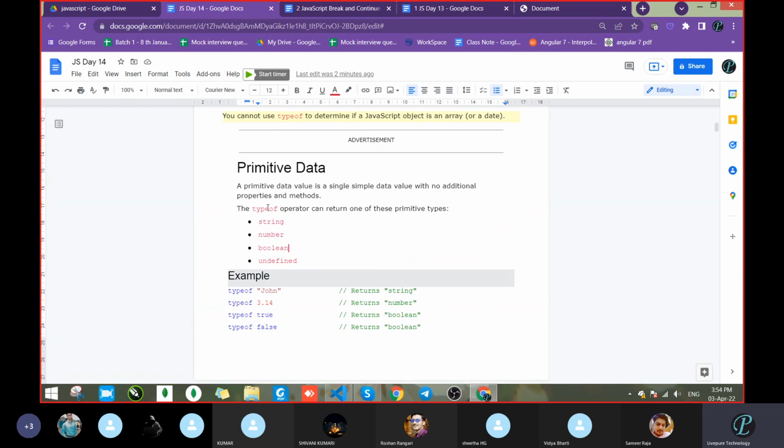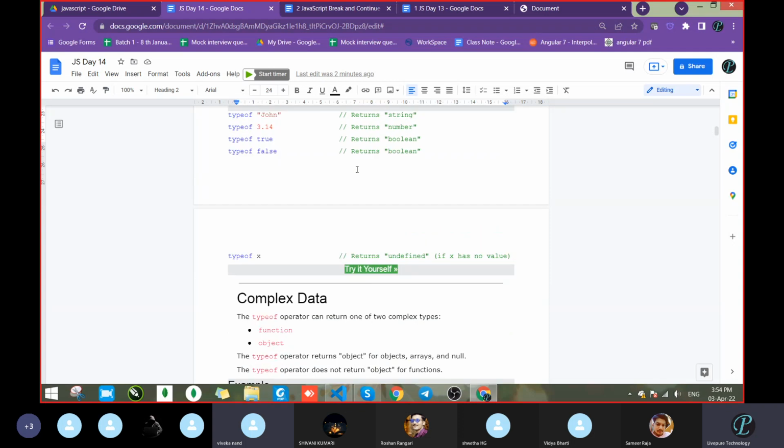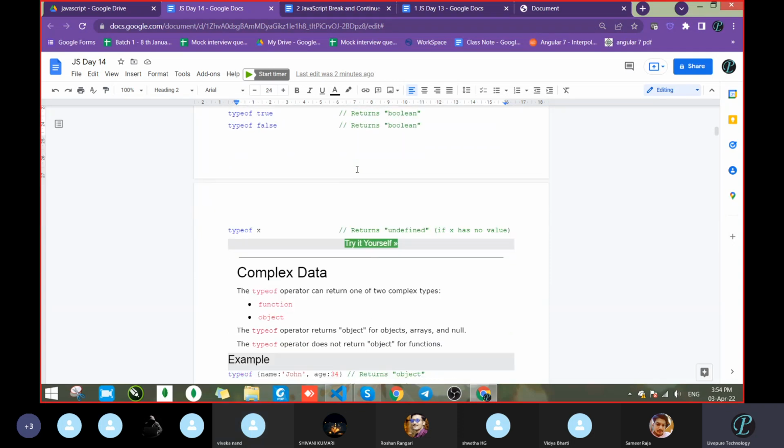Those who have already studied Java know what a primitive data type is. The other is the user defined data type, or you can call it non-primitive, that's fine. So we can check the value.